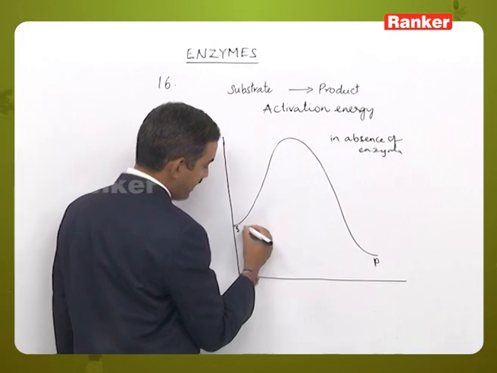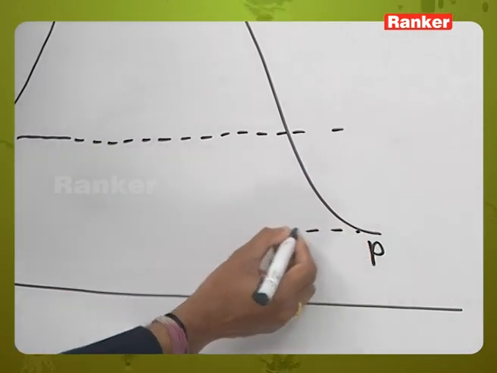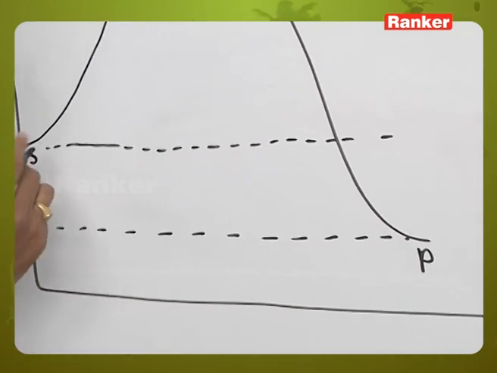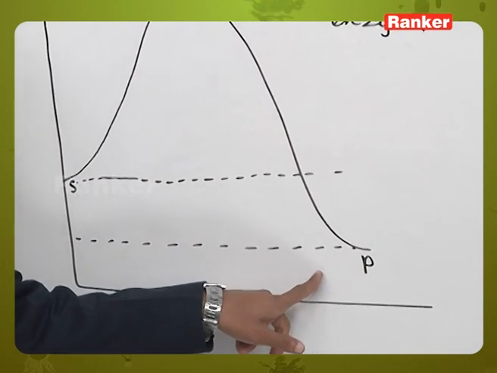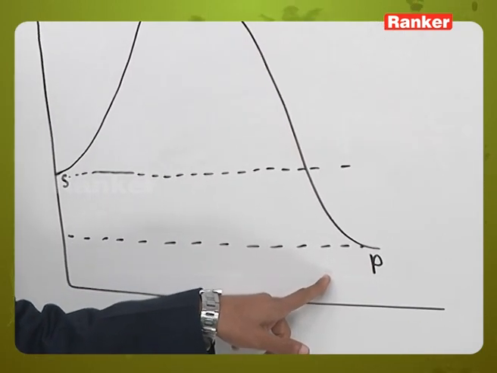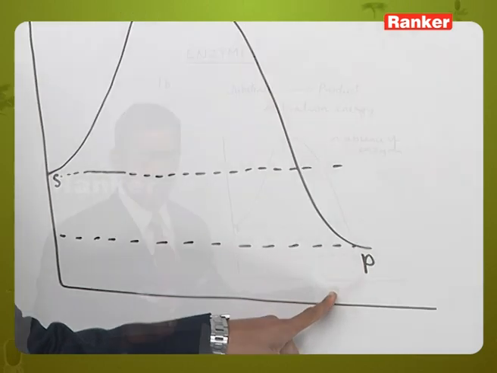This is the energy level of the substrate and this is the energy level of the product. The substrate has more energy and the product has less energy, so energy will be released when the substrate is converted into product, that is an exothermic reaction.